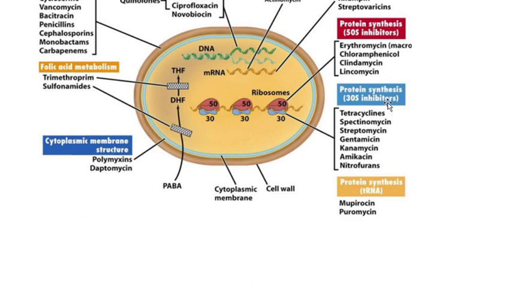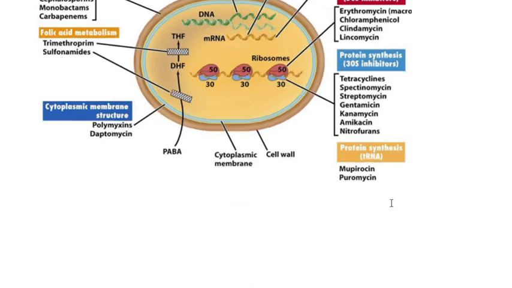Next, 30S subunit inhibitors include tetracycline, spectinomycin, streptomycin, gentamicin, kanamycin, and nitrofurans. They will be blocking the access of aminoacyl tRNA into the process of translation. Okay. The last is puromycin, which will again inhibit the process of translation, but puromycin will be disturbing the structure or function of the transfer RNA.